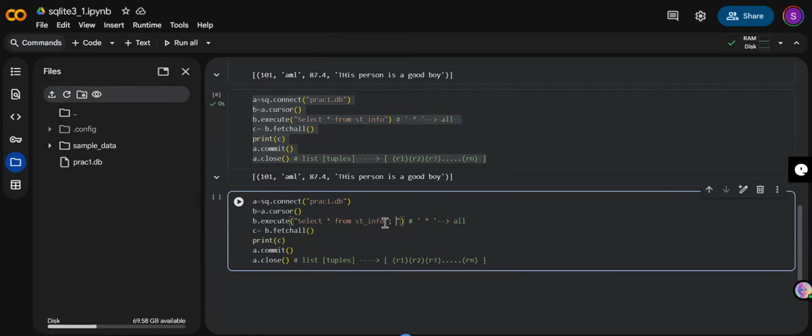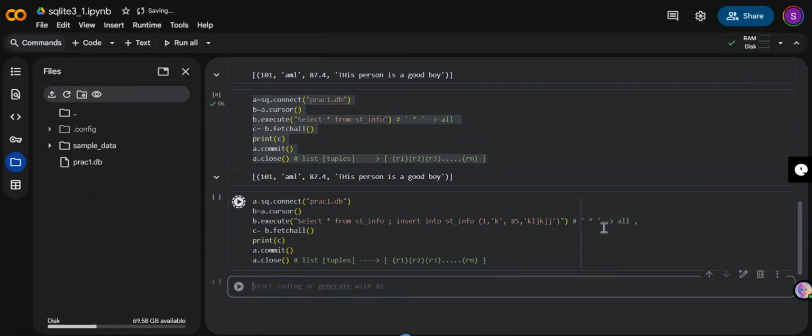So what I'm going to use here again is insert. Insert into st info. Let's give some values: one, comma, a string. So I'll do one thing: one comma k, I'm giving it as a string. And what else we have is marks, so 85, and comma, what else we have is nothing but a text, and I'm just going to write anything. Okay, close.